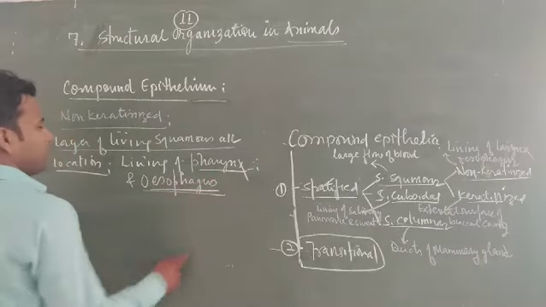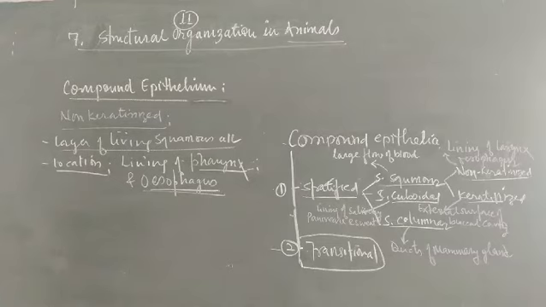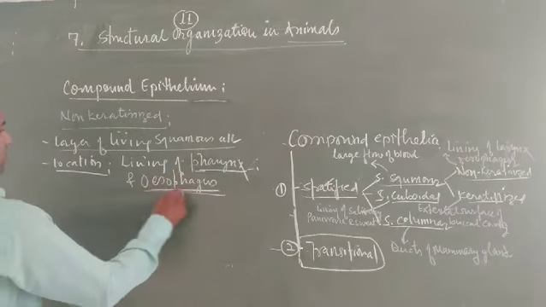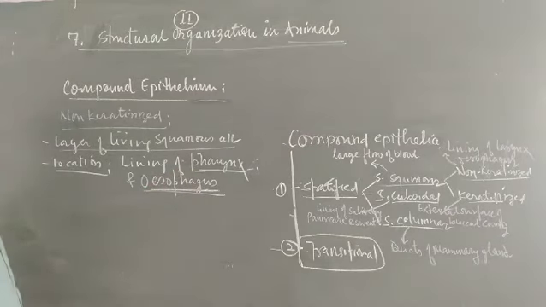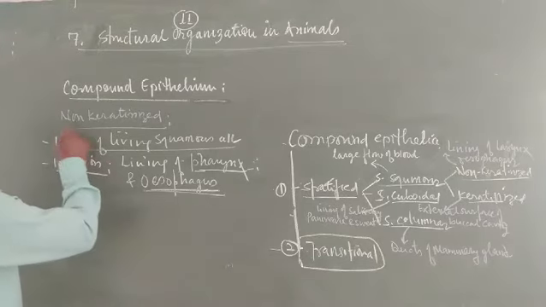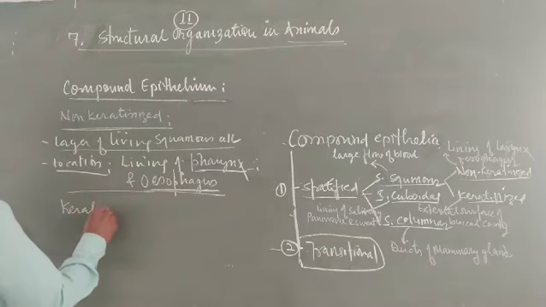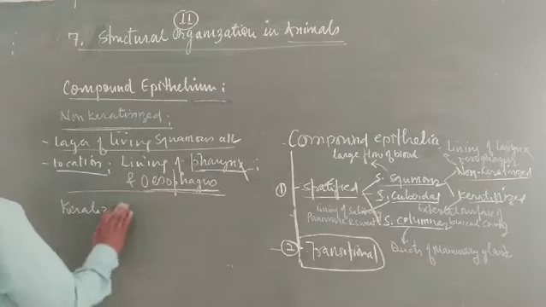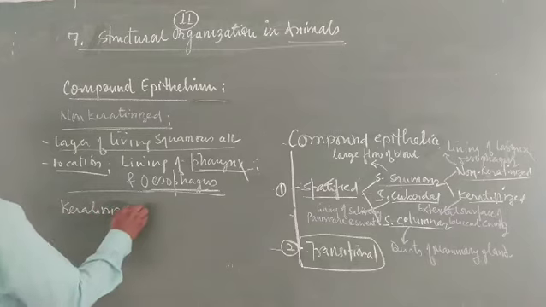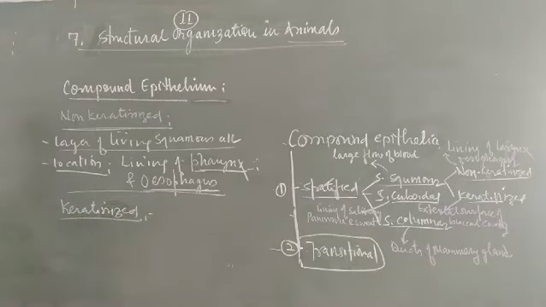This non-keratinized epithelia is found in this zone. That's why in the pharynx and oesophagus absorption of food generally occurs less, because it is non-keratinized. The second is keratinized. The keratinized epithelia have deposition of keratin.